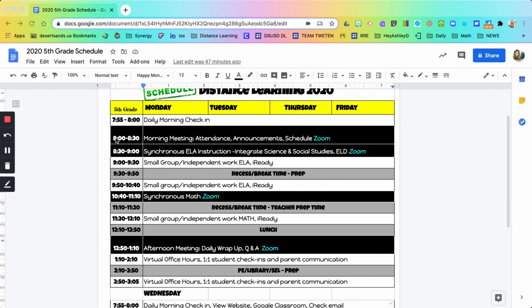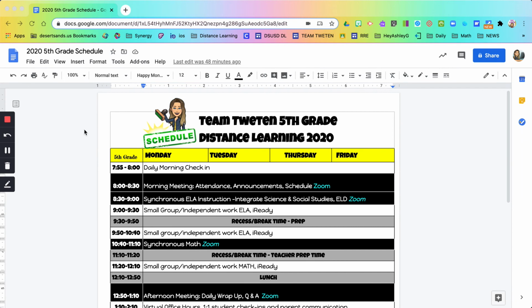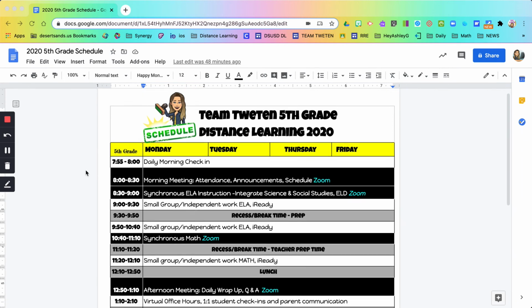But if they're supposed to be in the live meeting or they're supposed to be in small group, they need to be where they're supposed to be. They'll always know where they're supposed to be. There'll be a schedule, so it's beyond this one. If there's small group, they're not in small group unless they see their name. But if it's a live Zoom, if it's asynchronous, they should be there.